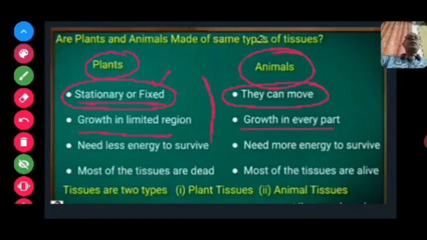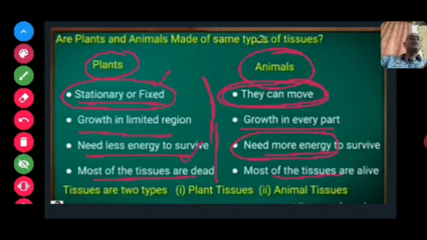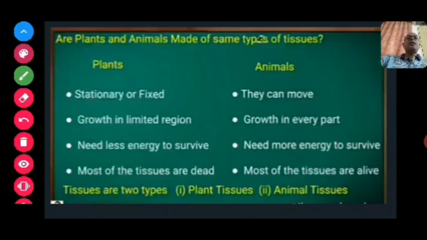Plants require less energy to survive, and animals require more energy to survive. Why do animals require more energy? Because animals can move, can change their position from one point to another. Also, in plants most of the tissues are dead, while in animals most of the tissues are alive. So on the basis of these differences, tissues are mainly of two types. First one is plant tissue, another one is animal tissue.